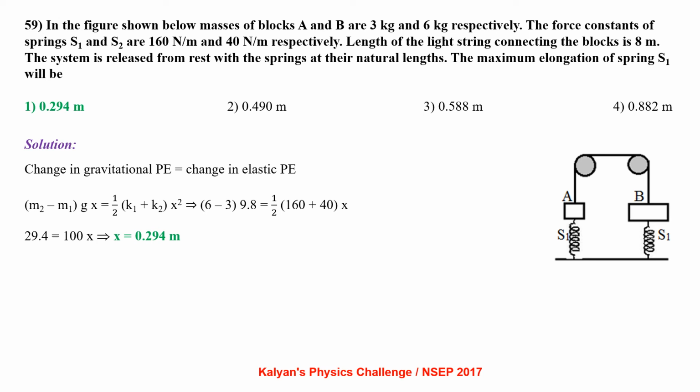Change in gravitational potential energy is equal to change in elastic potential energy. So (m2 minus m1) g into x equals half of (k1 plus k2) into x square, which gives x equals 0.294 meter.